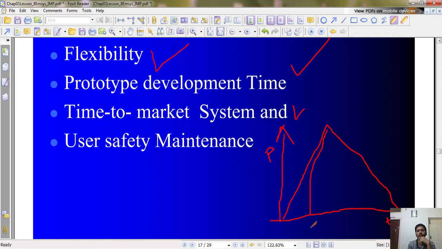Suppose your target is here, but you delayed a particular product release by so much, say maybe 1 month. So you are going to lose this much profit. Every electronic product has a peak profit time. Since you delayed by so much time, you are going to lose this much.